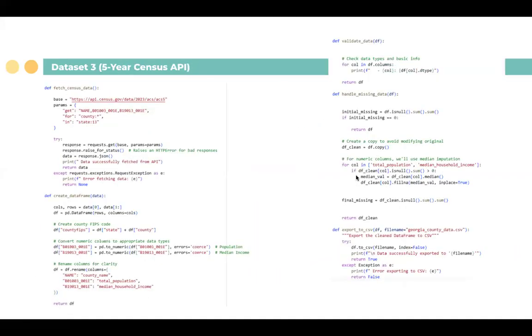Then we used the 5-year Census API, and we cleaned it because it contained some values that we didn't want. We wanted to find out more about the population and the median household income. So we found the median values, and eventually returned, by property, the median household income and the median price for that specific property.